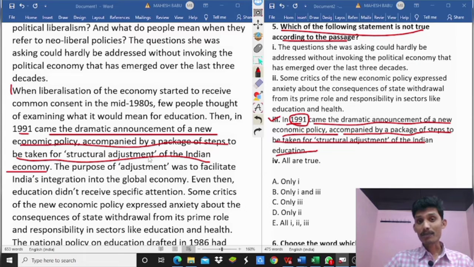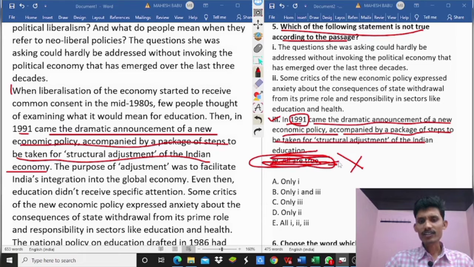The passage mentions structural adjustment of the Indian economy, but the option asks about structural adjustment of the Indian education. So Indian education is different, Indian economy is different. So this option is not true. Next, the fourth one is eliminated. Why? Because all are true. No, the third option is already not true. So all three is wrong.